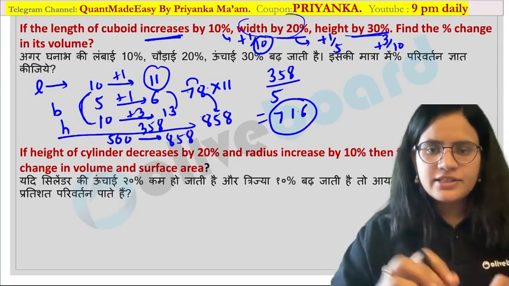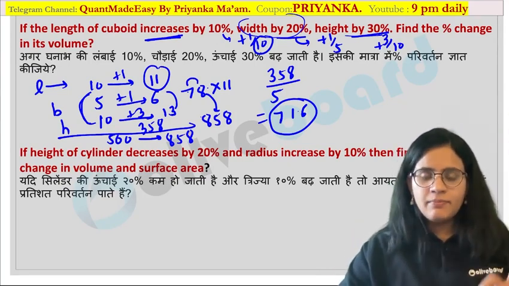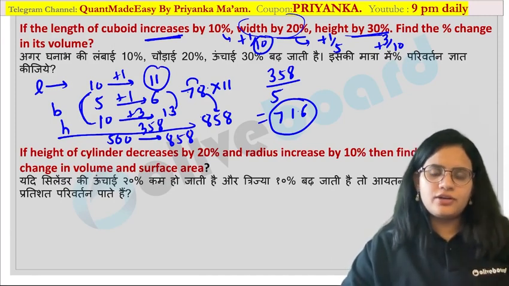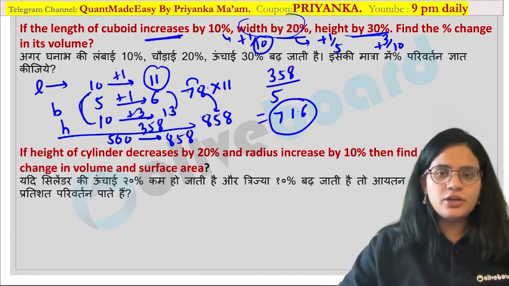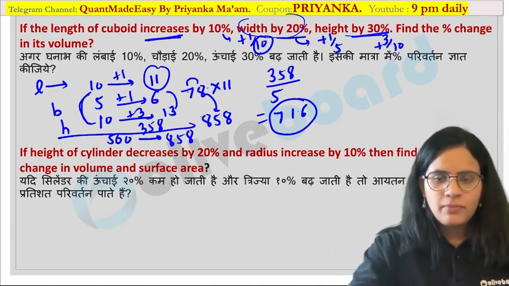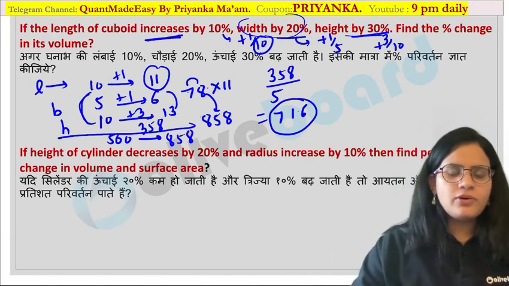So these type of questions are very frequently asked in your exam based on the mensuration over here. So this is how you have to remember. You can use a ratio method shortcut to calculate these values. I hope it is clear. Now let us talk about the second question.